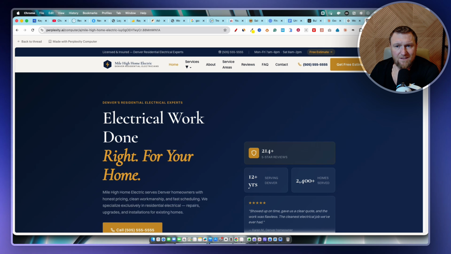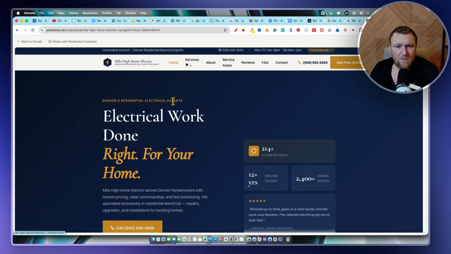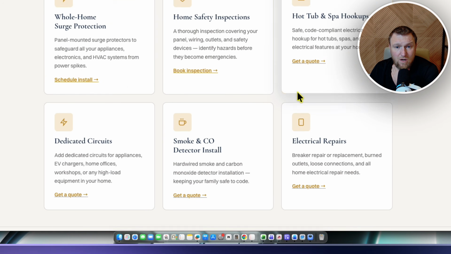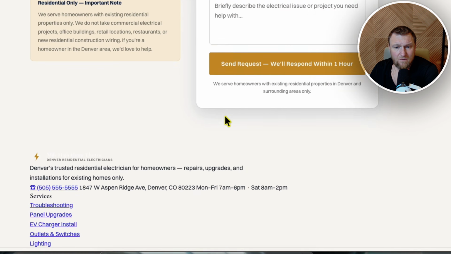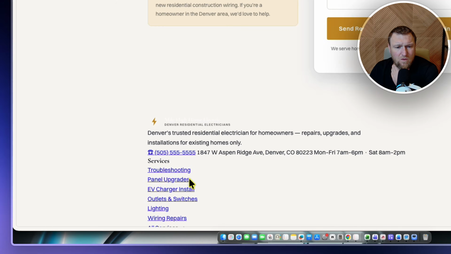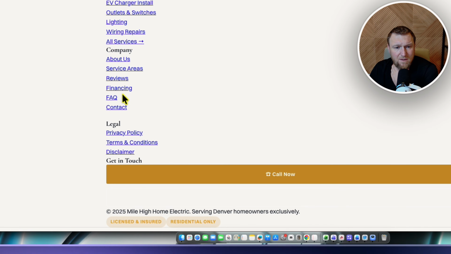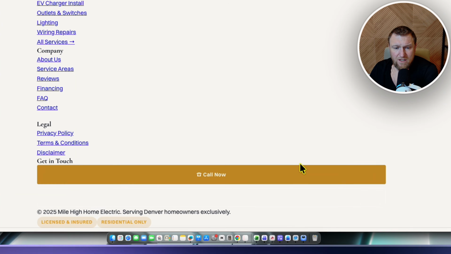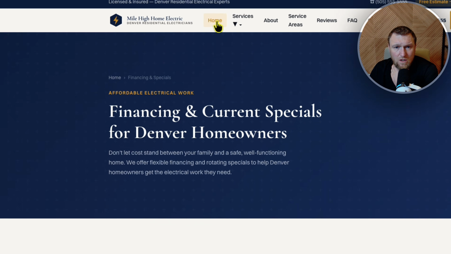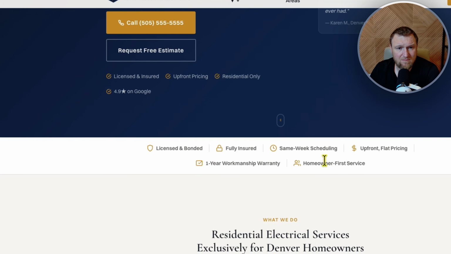And then we would probably want to clean this top line up since it's already all right here. The service areas, this part's a little bit cluttered. Services, you have all the service pages right there. I can't really hover down, but this is what it looks like overall. Those are actual, no, that's not a page. Get a free estimate takes you over here. This is all fillable. I would say overall, even just this right here doesn't look the best, but each one of these is a page. So we can go to the financing page right over here. This looks pretty darn good.